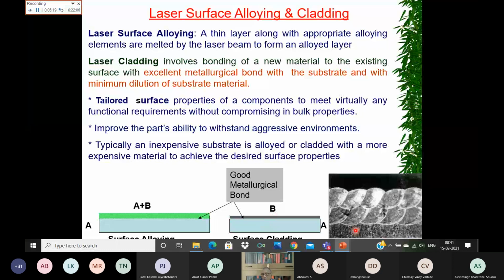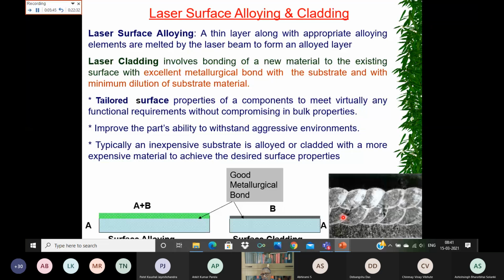So here, as an example, this is the base material on which a thin layer has been deposited, and since the beam itself has a certain finite size, all these are single tracks which are overlapped with each other, and you have built two tracks over that to get the desired height.